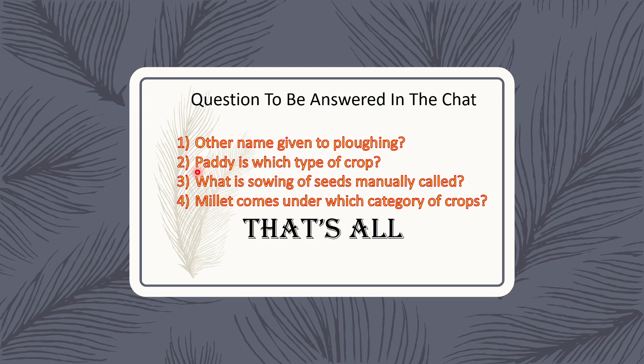I told you what paddy is, and as soon as you know that, you will answer the question. Third, what is sowing of seeds manually called? It is also easy. I told you something related to hands, and there was a mnemonic in it. You can revisit the video to look at it again. Then fourth, millets come under which category of crops? All these questions are to be answered in chat.